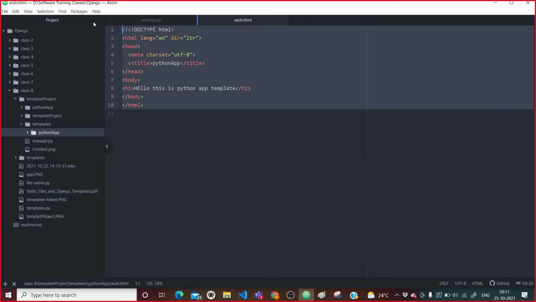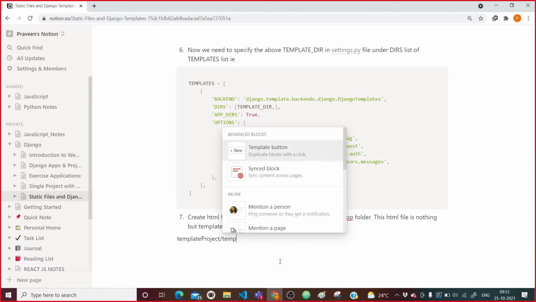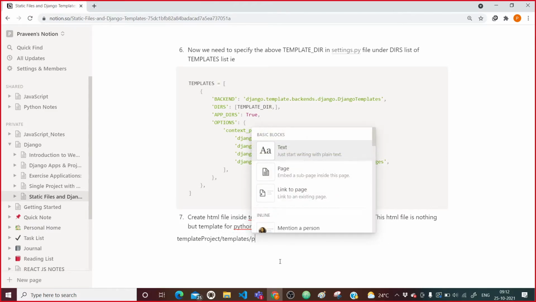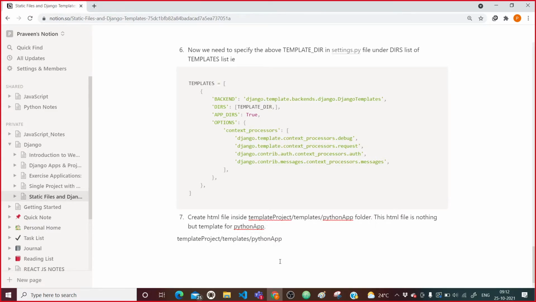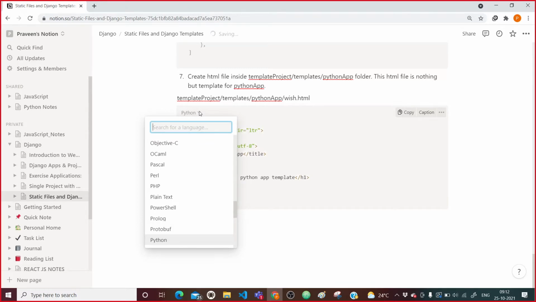So what we will do, let me copy first, and come here. Here this will be template project, templates, after that Python app, after that vis.html. This is the thing which we have written, right?